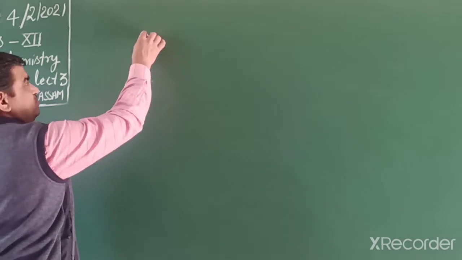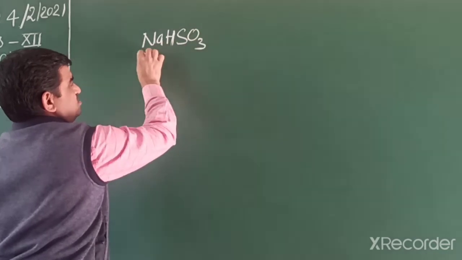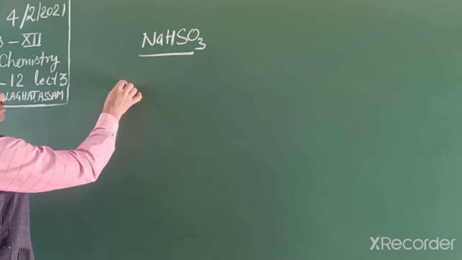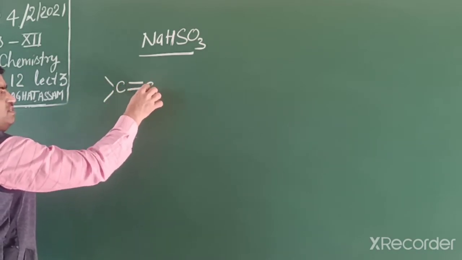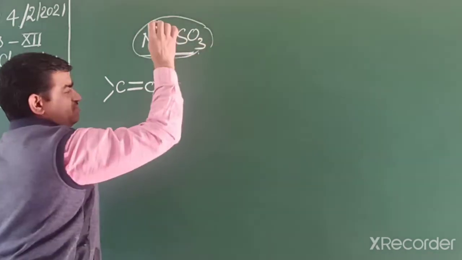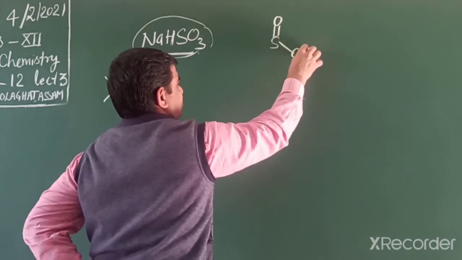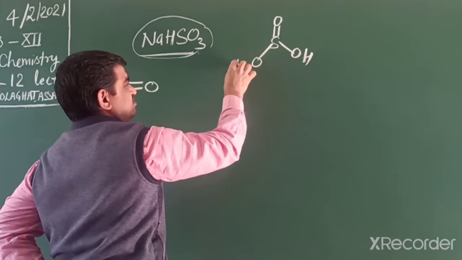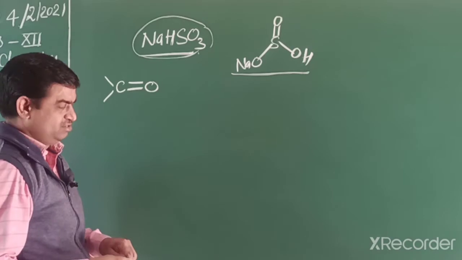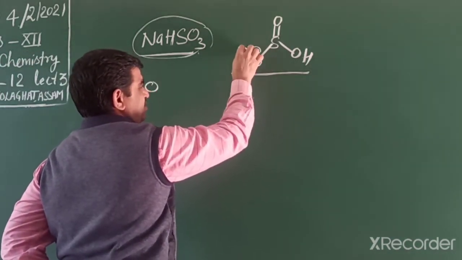Addition of sodium hydrogen sulfite, or we can say sodium bisulfite. We write a carbonyl compound, and first we find the structure of sodium bisulfite. We can write this structure like this way. In this, oxygen acts as a nucleophile.